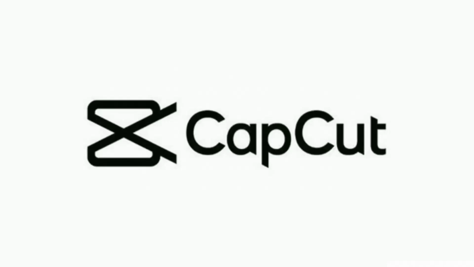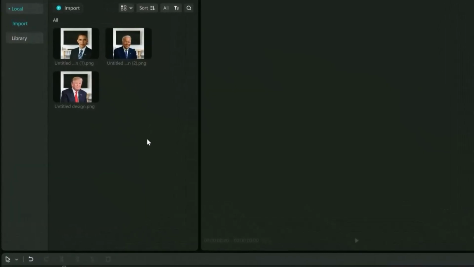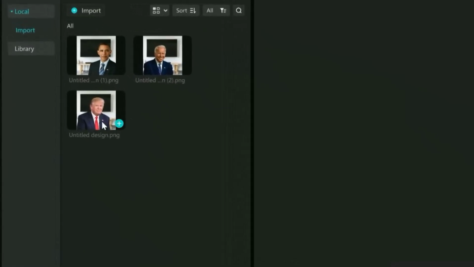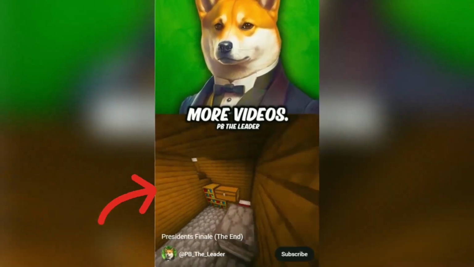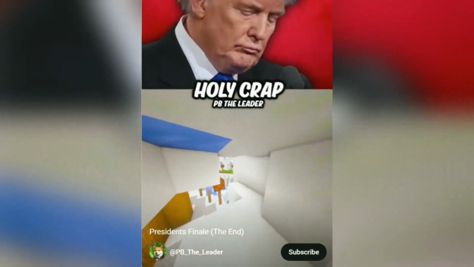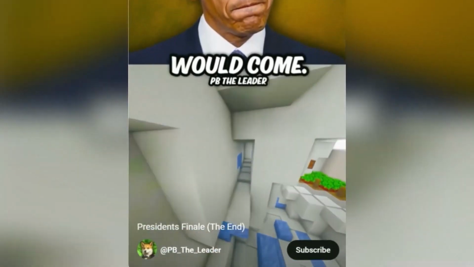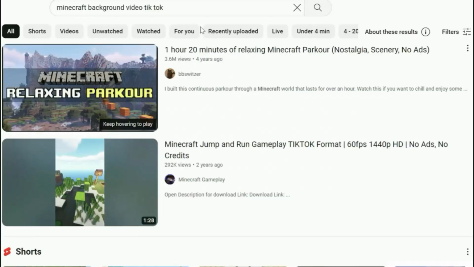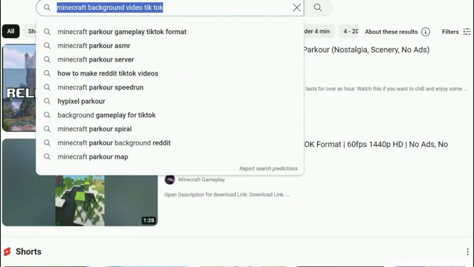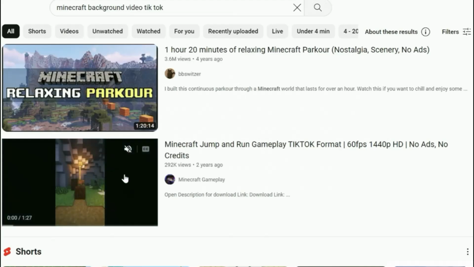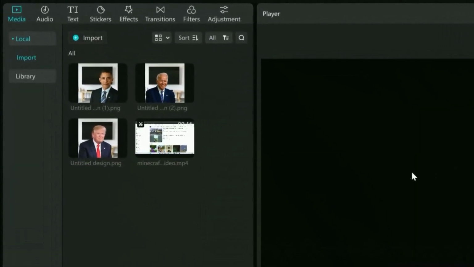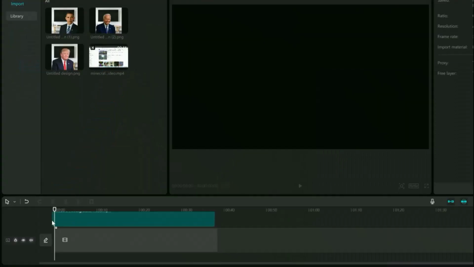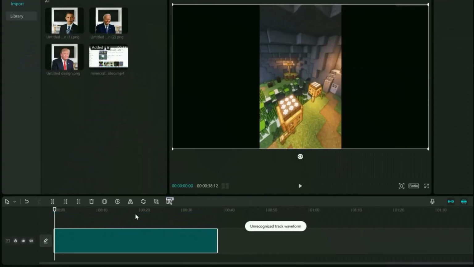For the editing, we will use a free software called CapCut. First of all, upload the images from Canva so that you can use them in the panel. Of course, we will need a background for the video. For that, we will use Minecraft, which works really well with this kind of videos. You will have to download a video or, easier, record a video with the screen recorder. This one is great. Import the video to CapCut as well using the import button and drag it to the panel to start creating the video.